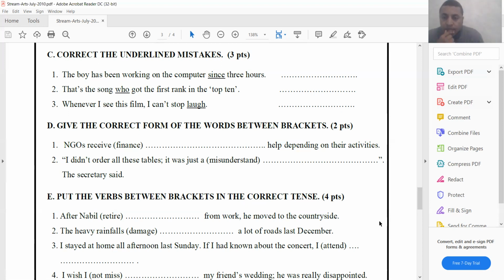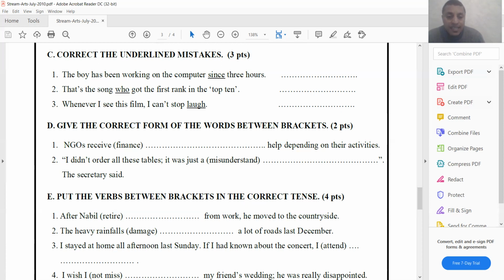Number 3. I stayed at home all afternoon last Sunday. If I had known about the concert I attend. Look, here is the if clause. If plus past perfect. So this is a conditional. But which conditional? Of course, it's conditional type 3 because if is followed with past perfect here. So had known. If I had known about the concert, I would have attended.